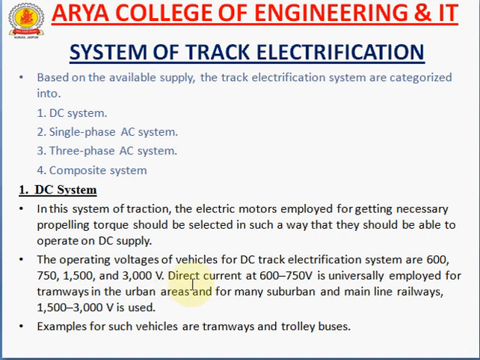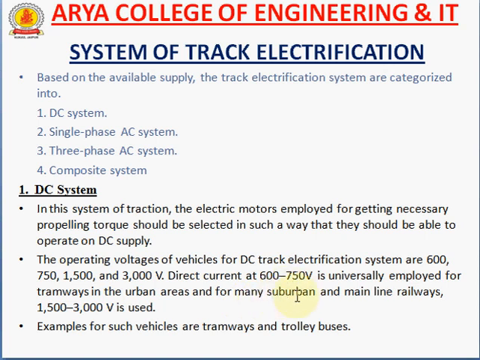Generally 600 volt and 750 volt is employed universally all over the world for tramways in the urban areas, for suburban and mainline areas. Generally 1500 to 3000 volt is used according to the distance.